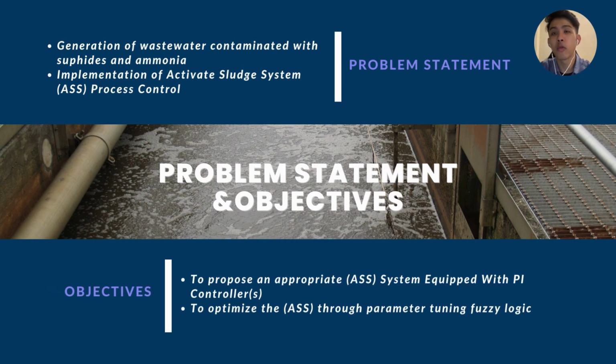For the problem statement, the generation of wastewater tainted with hazardous compounds such as sulfides and ammonia has resulted in the contamination of soils, water, and air, which would impact not only the individual ecosystem but also have global implications. Thus, to mitigate this issue, our project will utilize the activated sludge process control system to treat the contaminants in the wastewater. To ensure good efficiency, factors such as aeration, pH and temperature of the water, nutrients in the water, and the food to organisms ratio must be monitored and kept at optimum values using the PI fuzzy combination controller. Therefore, the objectives of this project are to propose an appropriate activated sludge system equipped with a PI controller and to optimize the activated sludge system through parameter tuning using fuzzy logic.